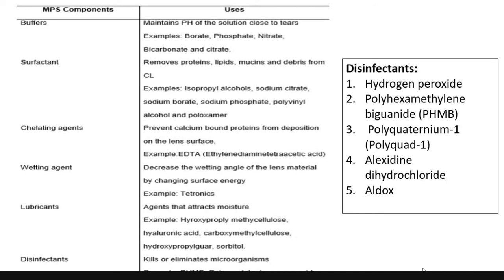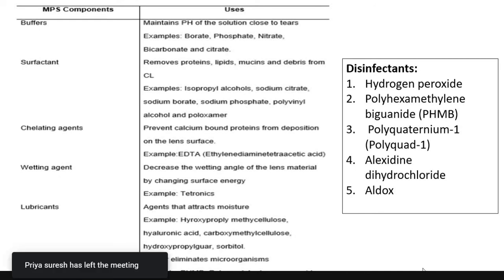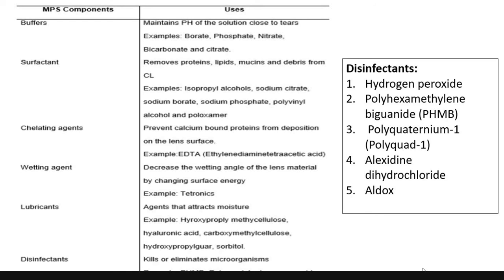Generally the cornea has its own defense mechanism against microorganisms if they come, and tears also have their own antimicrobials. So for contact lens related infection to come, there should be some compromise in the cornea which is already there.